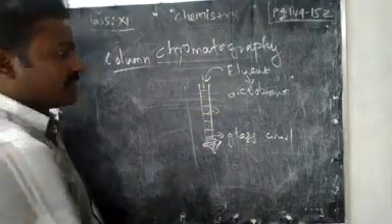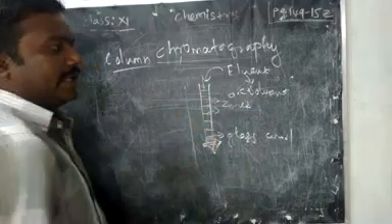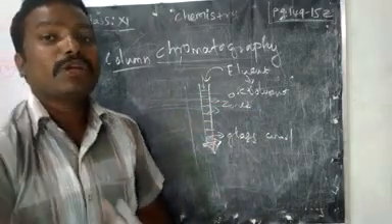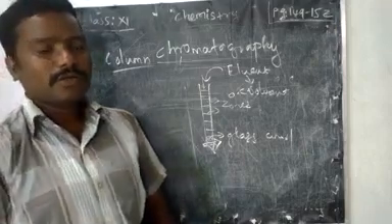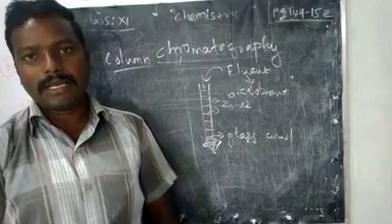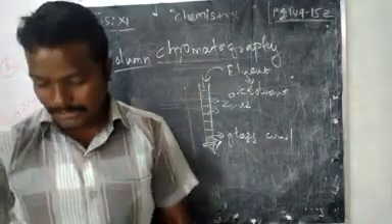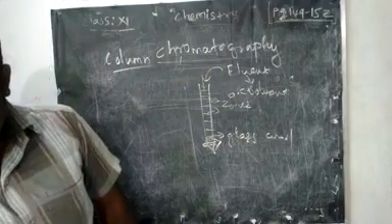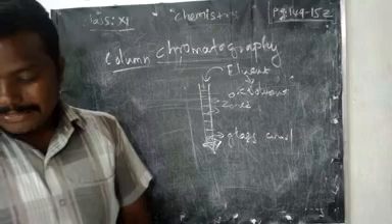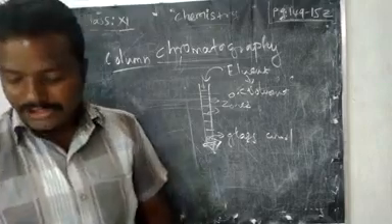If you see after some time, we can have different zones depending upon the different organic compounds, which will move with different adsorption. Because of that, we will get different colors in that column. That's why it is called column chromatography. Here, mostly we will use aluminum oxide as well as magnesium oxide as the stationary phase, as an adsorbent.